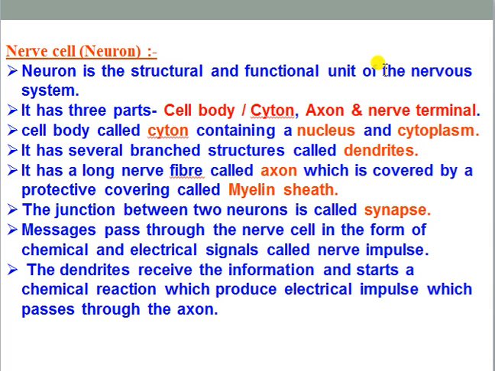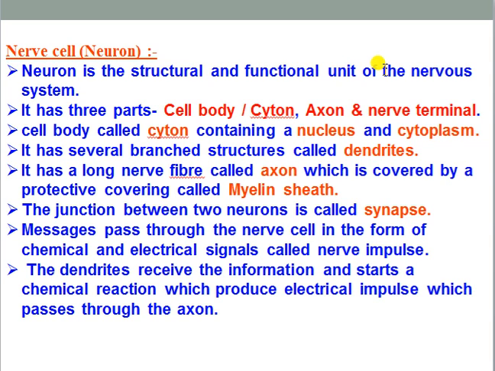If you go to the ending of the neuron, that is known as the nerve terminal or axon terminal or synaptic knob. Keep it in your mind, the neurons are always present in a linear manner. Linear manner means the end of one neuron and the starting of the next neuron are facing each other. That means an end-to-end connection is there between the neurons.